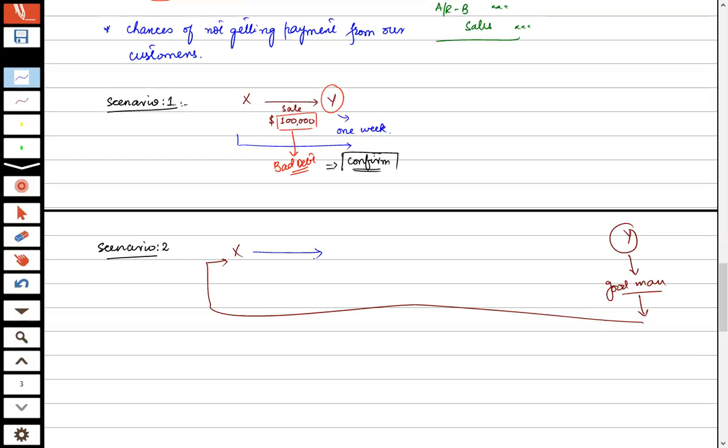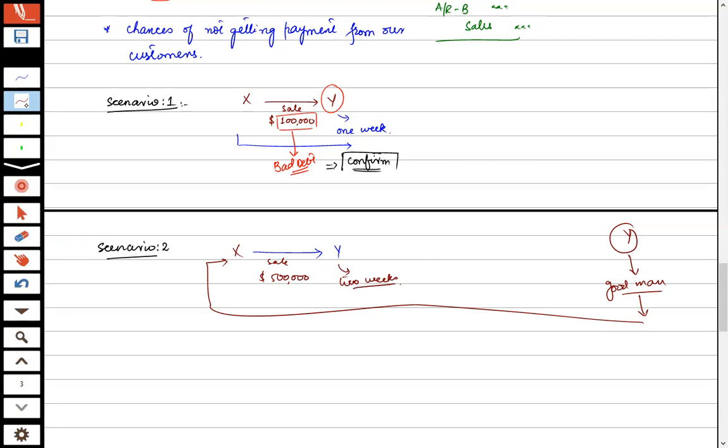Mr. X will think for a while and say, okay, now he is saying that and seems to be a good man. Let's start dealing with him. So again, Mr. X sold goods to him, made a sale of, let's suppose, $500,000, and gave him a credit period of around 2 weeks. And Mr. Y went home.